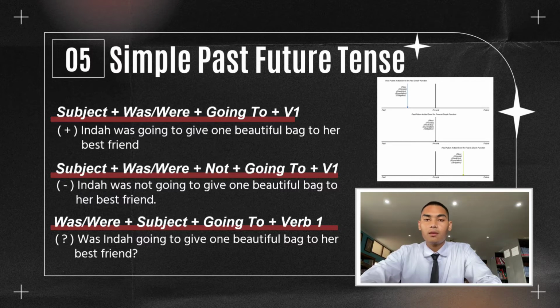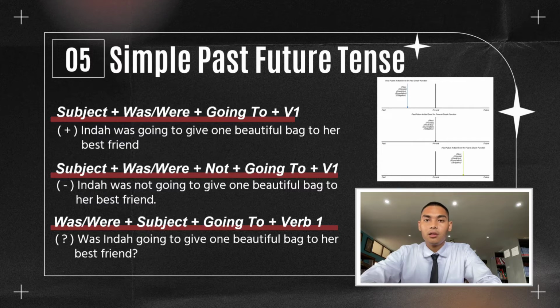And then the structure for the negative sentence is subject plus was or were plus not plus going to plus verb 1. The example is: Indah was not going to give one beautiful bag to her best friend.